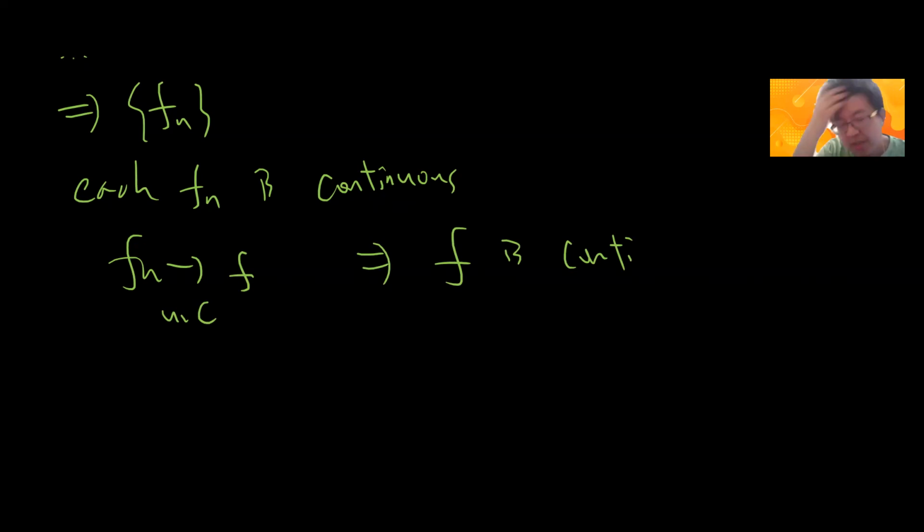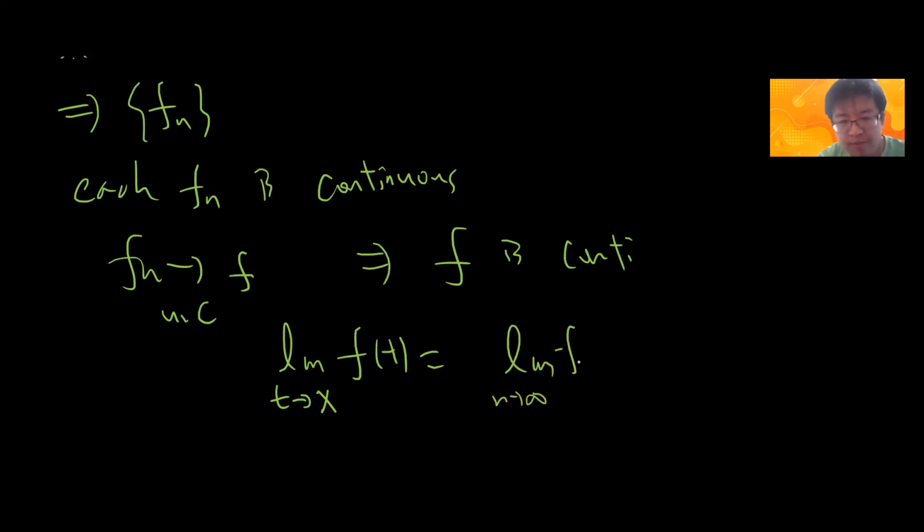So you want to ask about t belongs to X for f of t, right? But you can exchange it with n. So you can go to n, and for each t belongs to X, you ask about f_n of t as n goes to infinity, right? And obviously you can see that since each of them is continuous, this guy will be continuous.